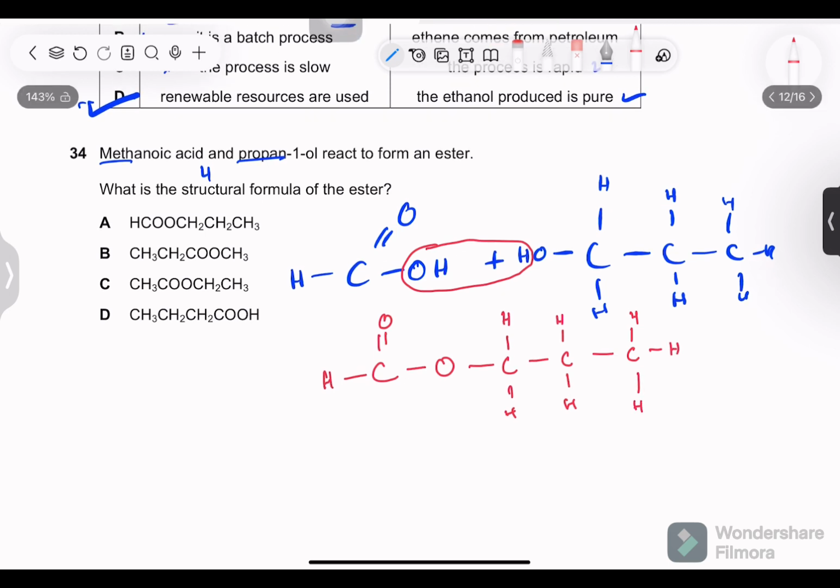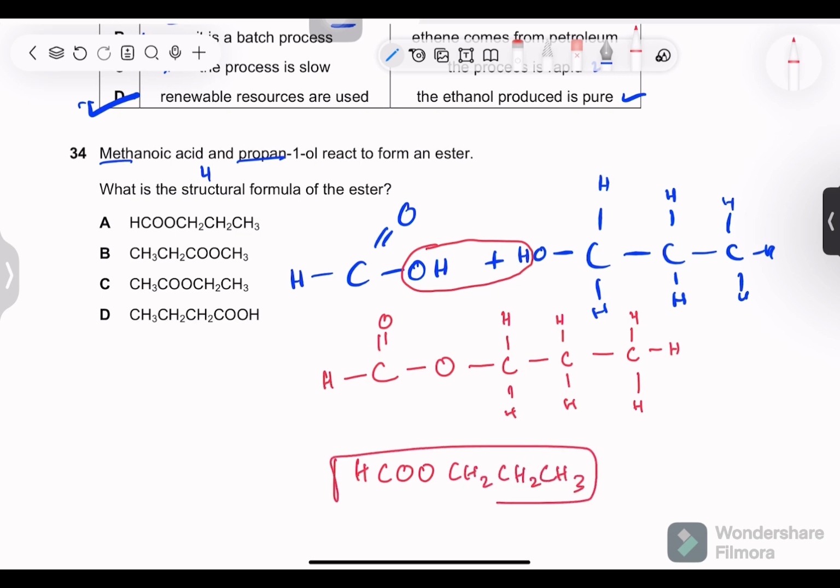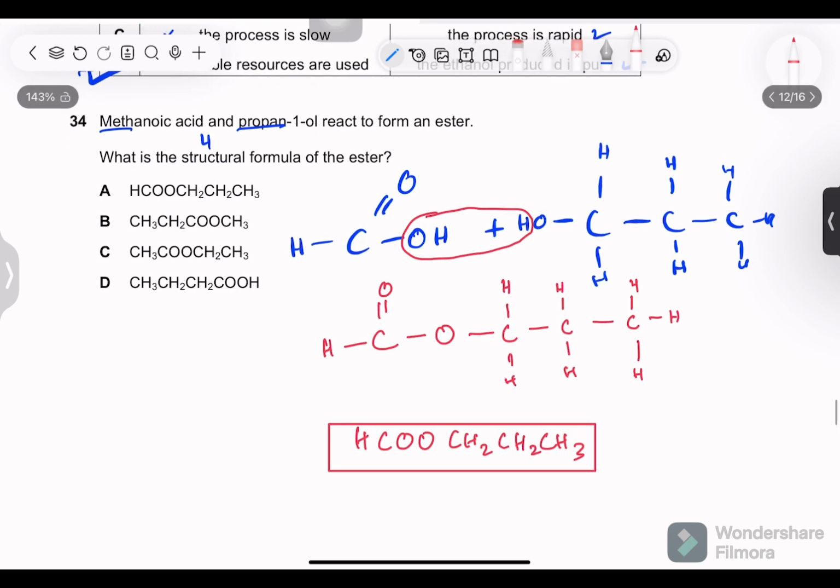So the structural formula, if we write it, HCOO CH2 CH2 CH3. Whatever follows this in the options, that is the correct answer. So as it turns out, it is option A. We don't have to look much further.